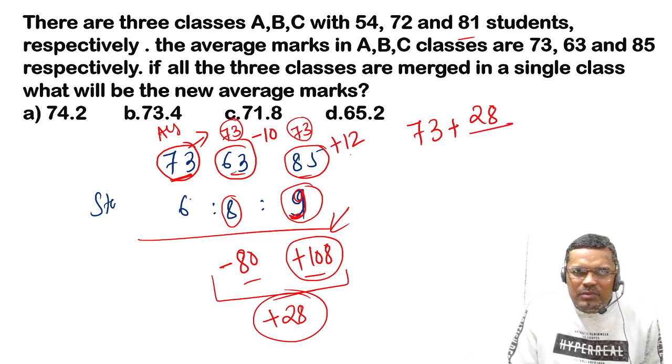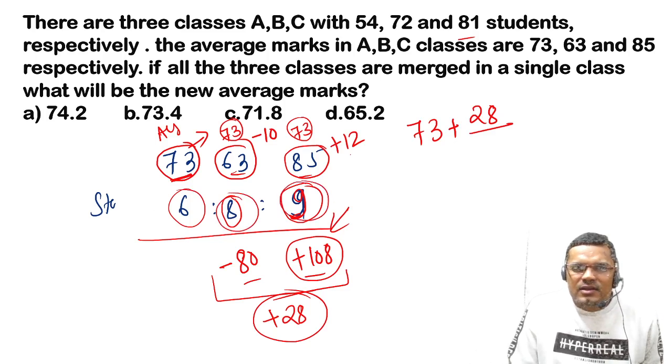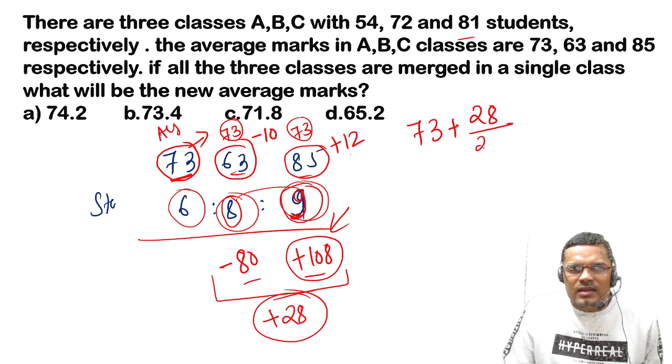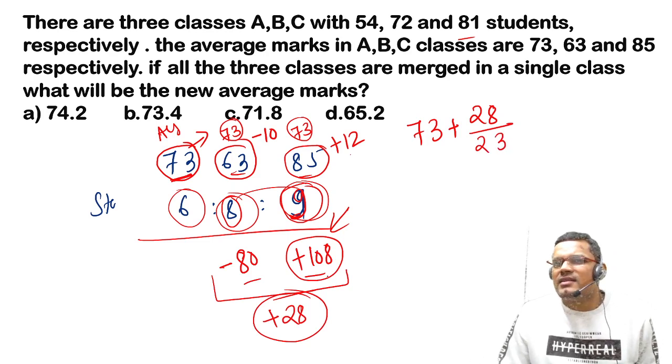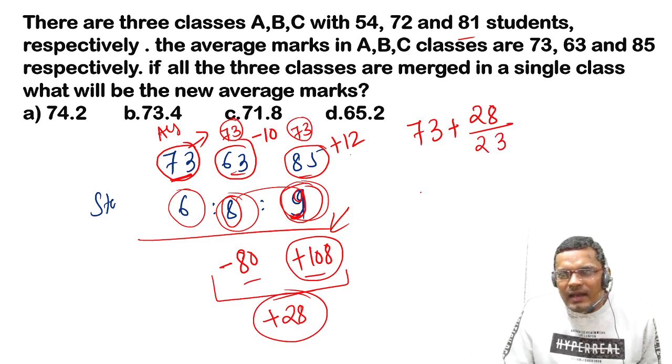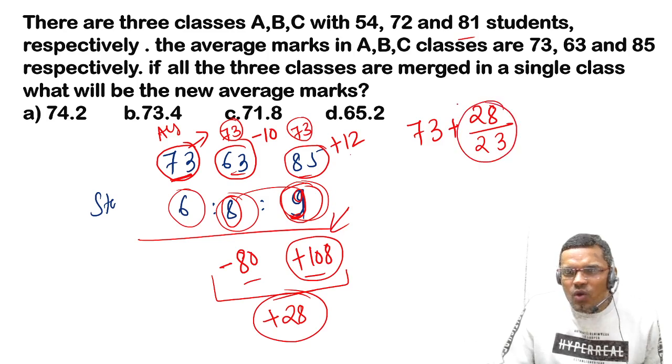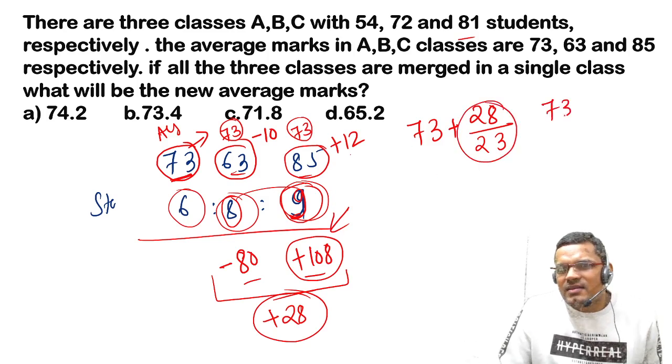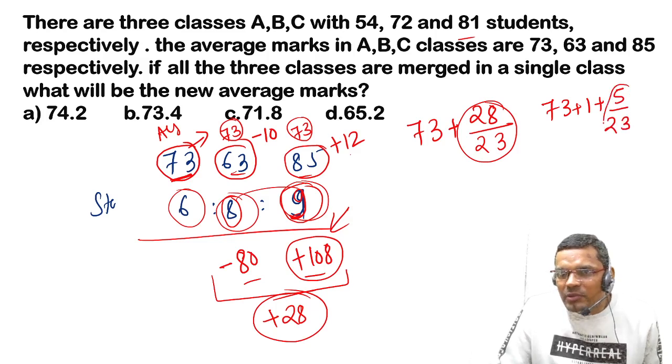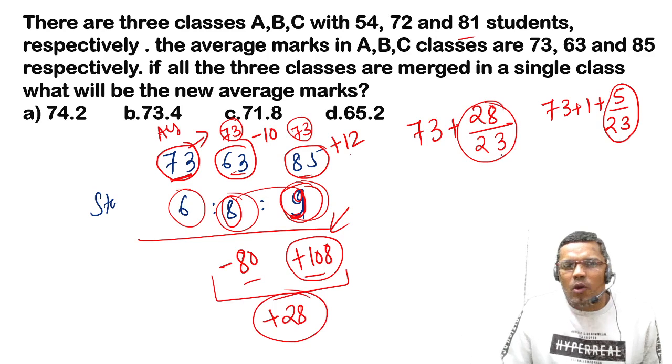This part will be divided among 6, 8 and 9, so 23. So 73 plus 28 upon 23, which is 73 plus 1 plus 5 upon 23. 5 upon 23 will give you around 0.2. So the answer will be 74.2.